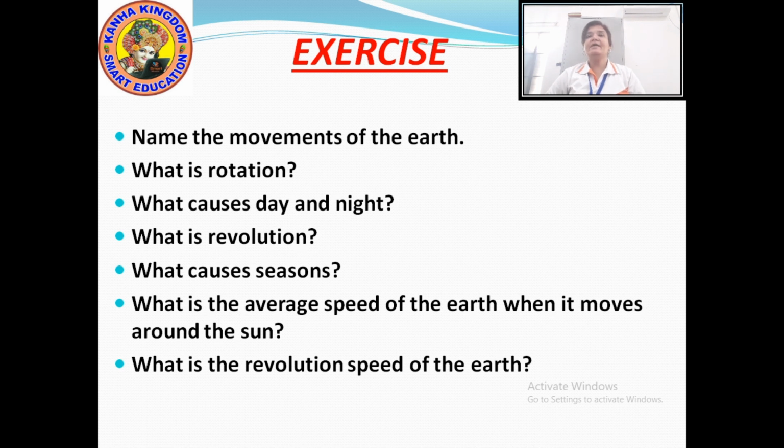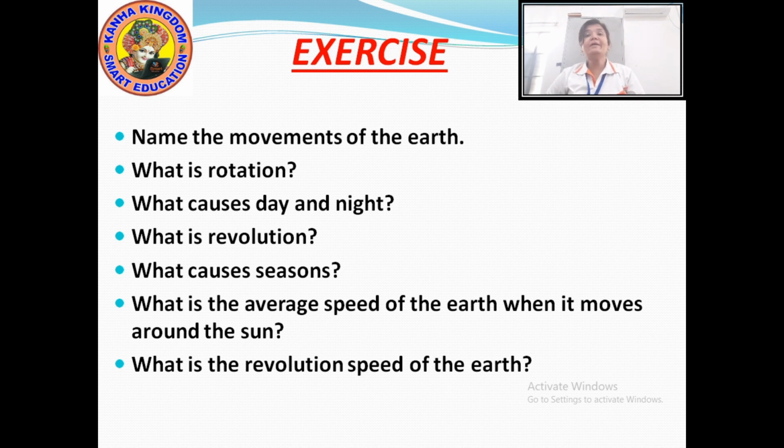Right? Next, what is rotation? The spinning movement of the earth on its axis is rotation.